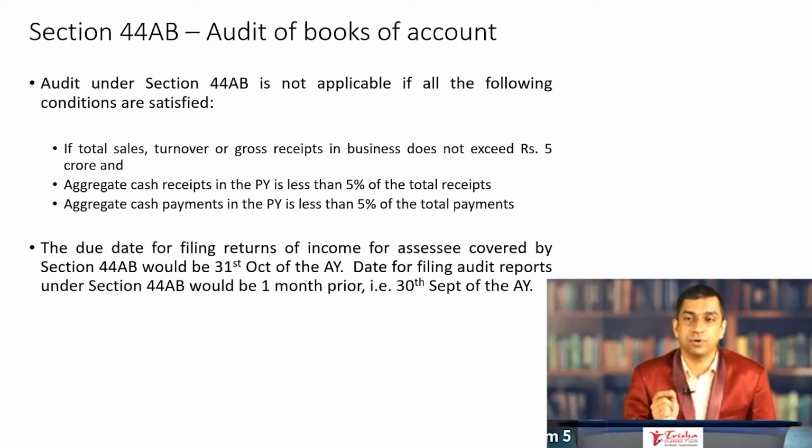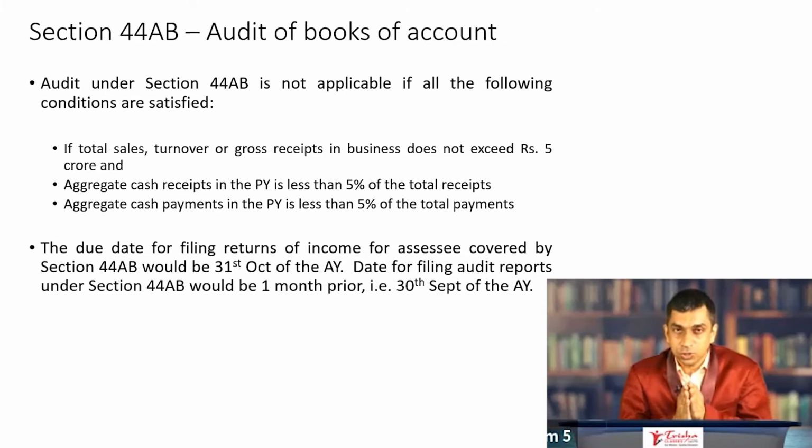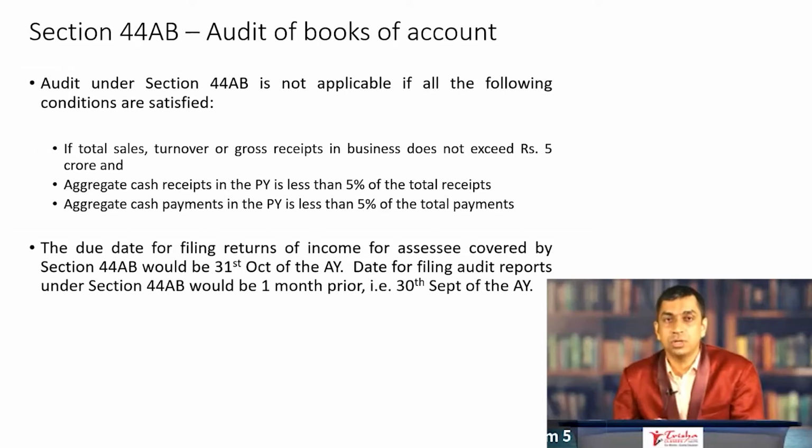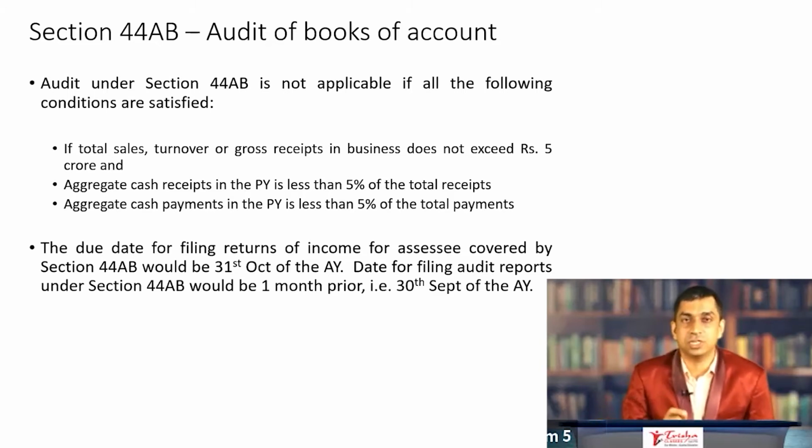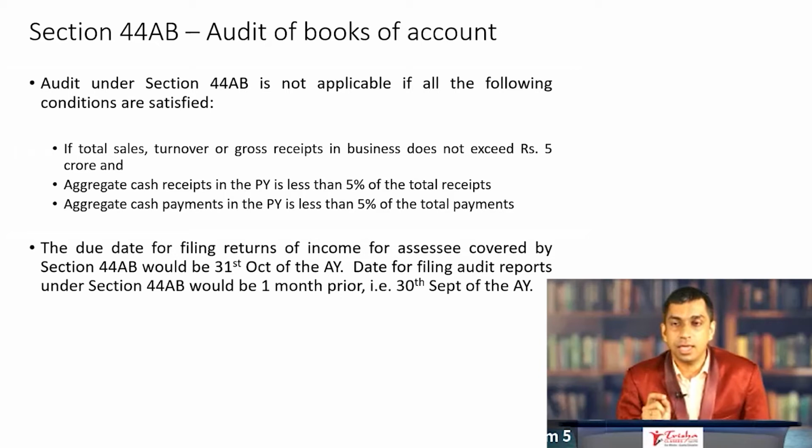introduction to section 44AB. 44AB clause 1 said if the assessee is carrying on a business and the turnover in the business exceeds rupees 1 crore or 100 lakh, then audit of books of account is mandatory. As a proviso to this particular subsection of section 44AB, a new change has been introduced. Now what does this change say?